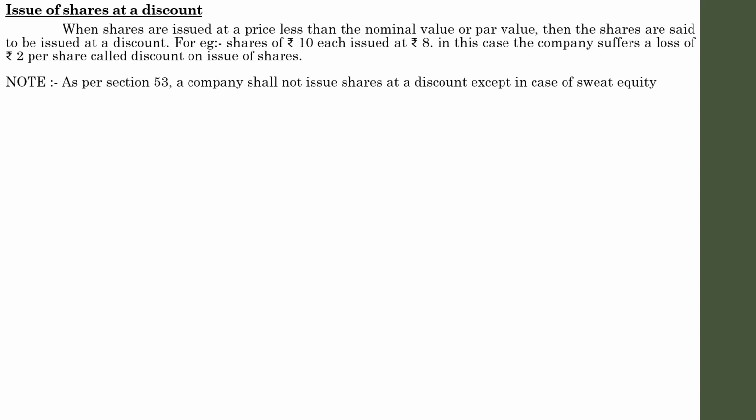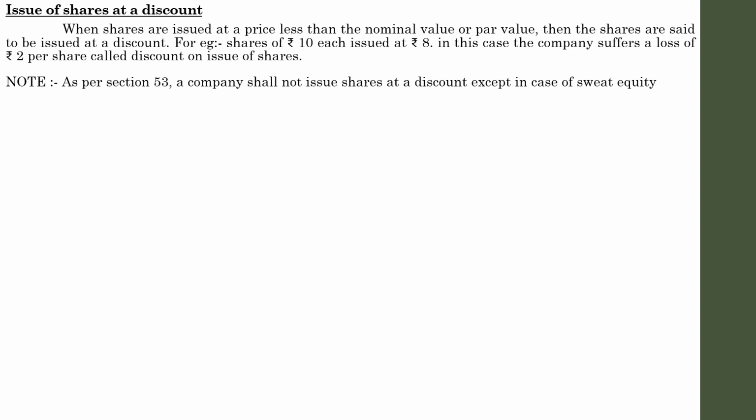And the thing is that, as per the Companies Act section 53, a company shall not issue shares at a discount except in the case of sweat equity shares issued under section 54. Any shares issued by the company at a discount price shall be void. That is a new rule as per the Companies Act. So issuing shares at a discount can't be encouraged for all companies. A company can issue its shares at par and at premium, but nowadays it can't issue its shares at discount.